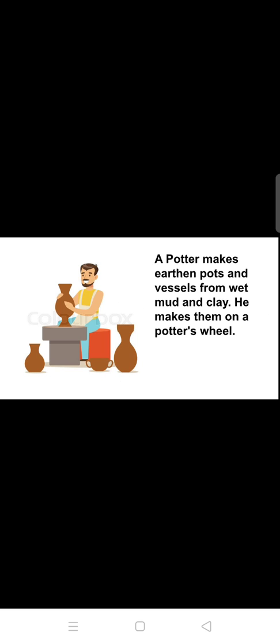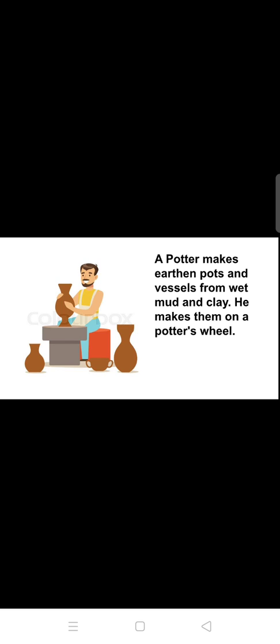Potter. A potter makes earthen pots and vessels from wet mud and clay. He makes them on a potter's wheel. Now who is this person? He is a potter. Now what does the potter do? The potter makes pots and vessels for us using mud and clay. He has one wheel. On that wheel he makes pots for us. He makes the pot out of wet mud and clay.